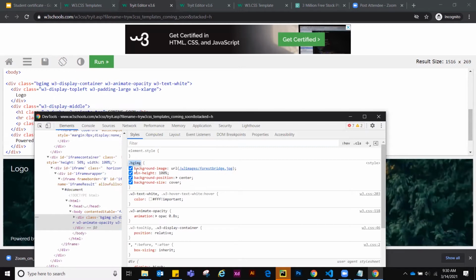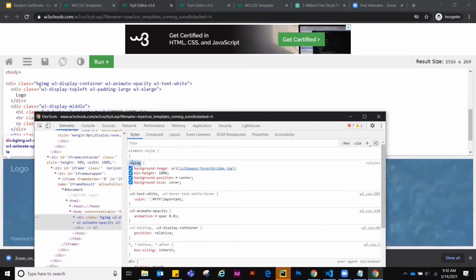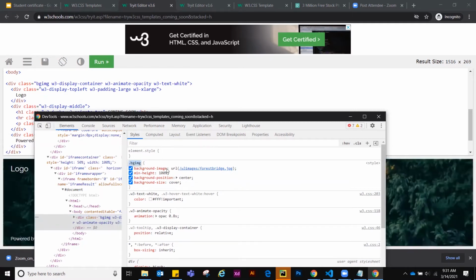Inside this class, they have, so this is a style sheet. Inside their style sheet, what they have done, they have created a class for the background image. Inside that background image they have put this image. Now what we can do, we can click this image. Let's try whether we can open this image or not.